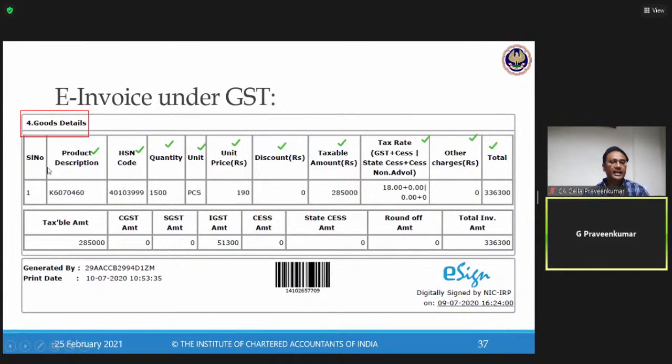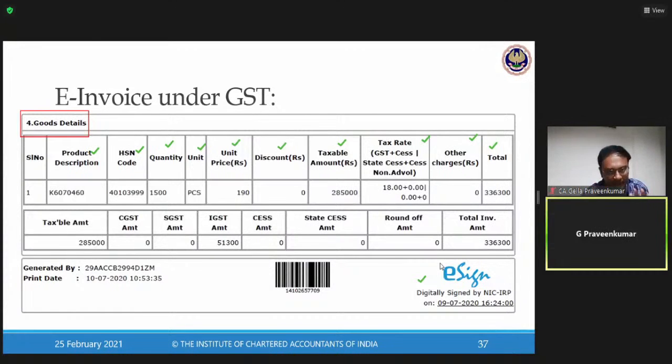Now, please bear in mind, unless this information is there, e-invoice shall not be generated. And once e-invoice is generated, look here, digitally signed by NIC. Now, this is a signature which is by default generated on my document. So, these are the basic information which are required for e-invoice.